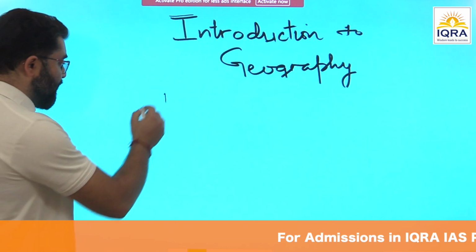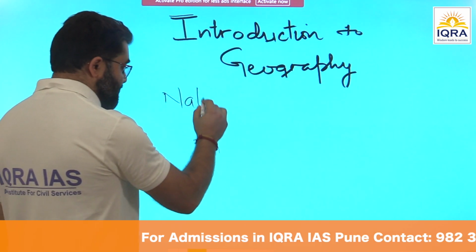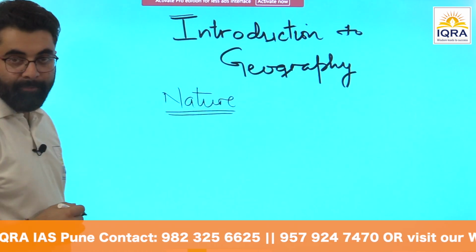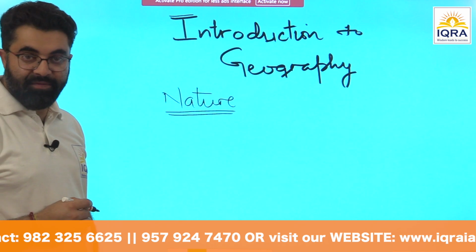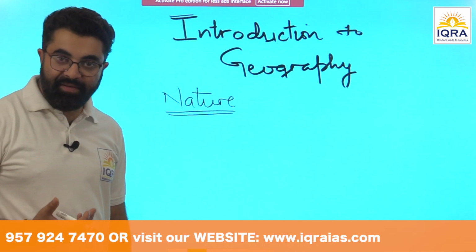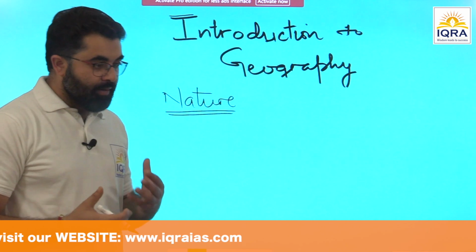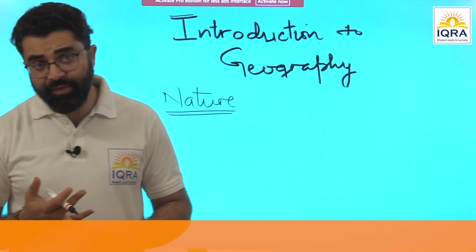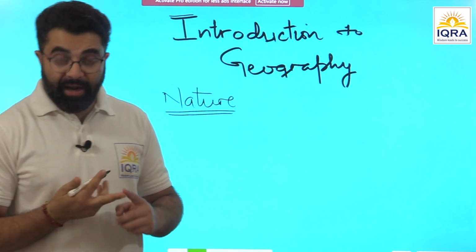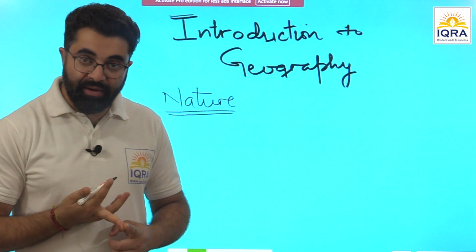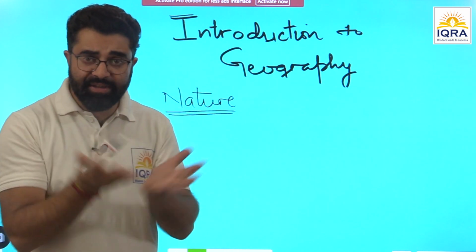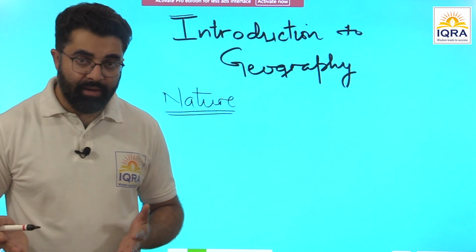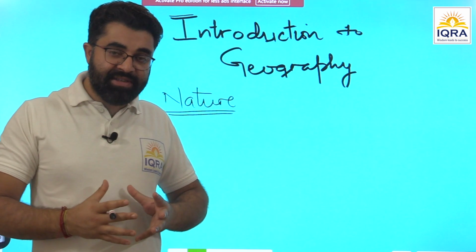This means that on one side, we emphasize the natural processes, we study the various aspects of nature. So what do we mean by various aspects of nature? We mean the climate, the atmosphere surrounding us, the surface on which we are standing, that is the lithosphere, the hydrosphere, that is oceanography. When you put all this together, it becomes the biosphere. So biogeography. So all the natural aspects have to be studied here.